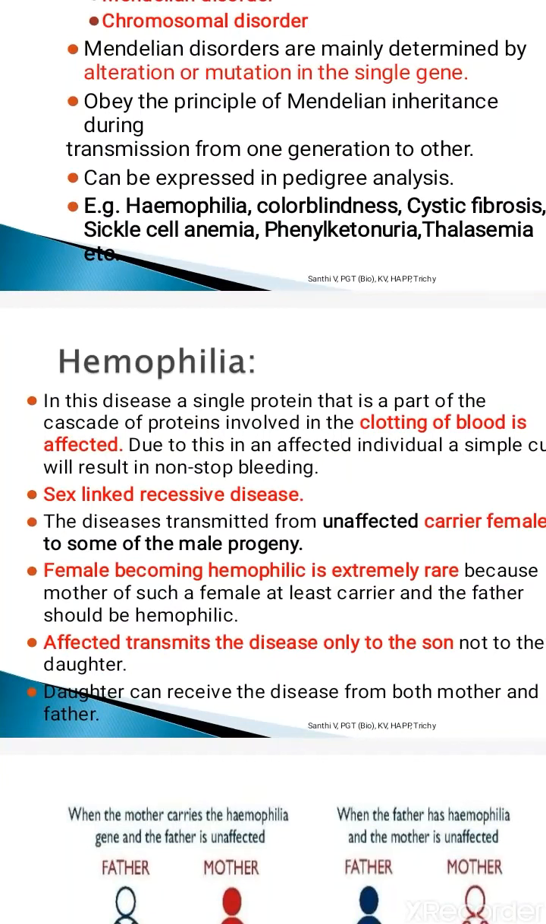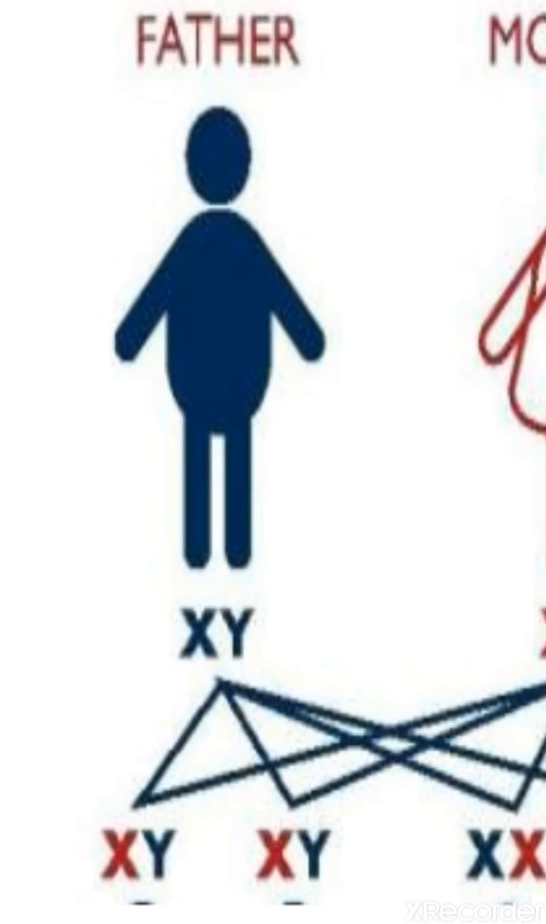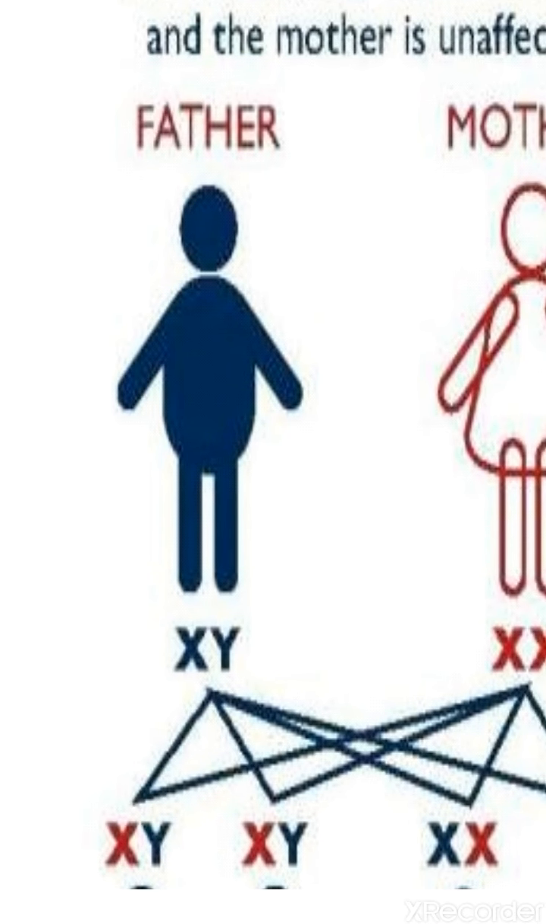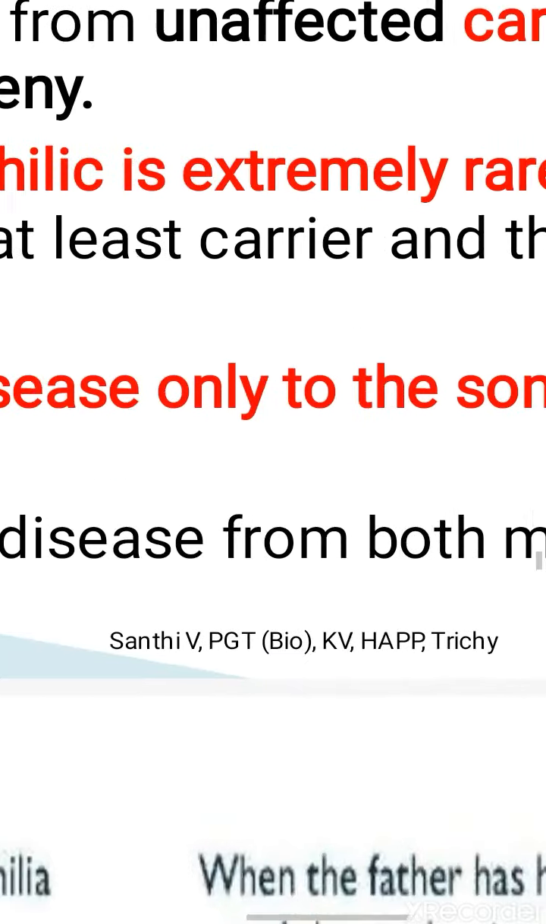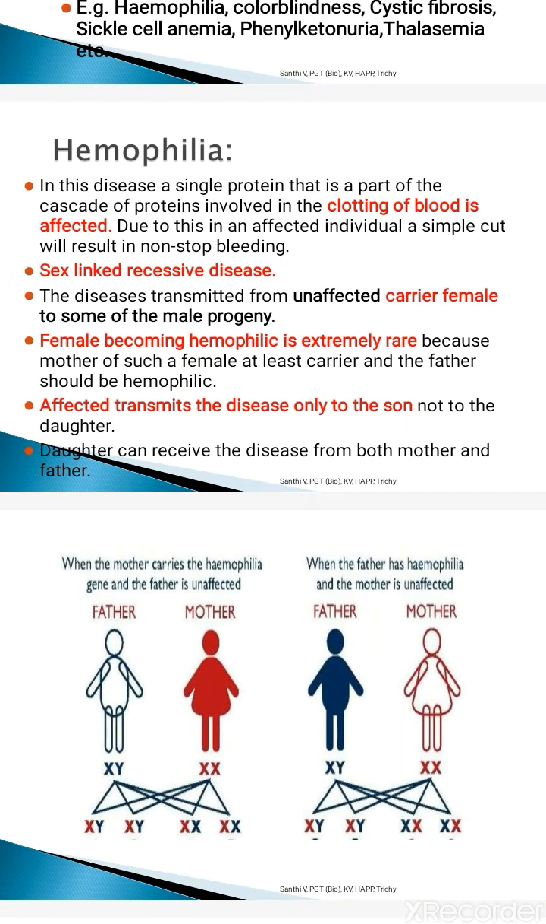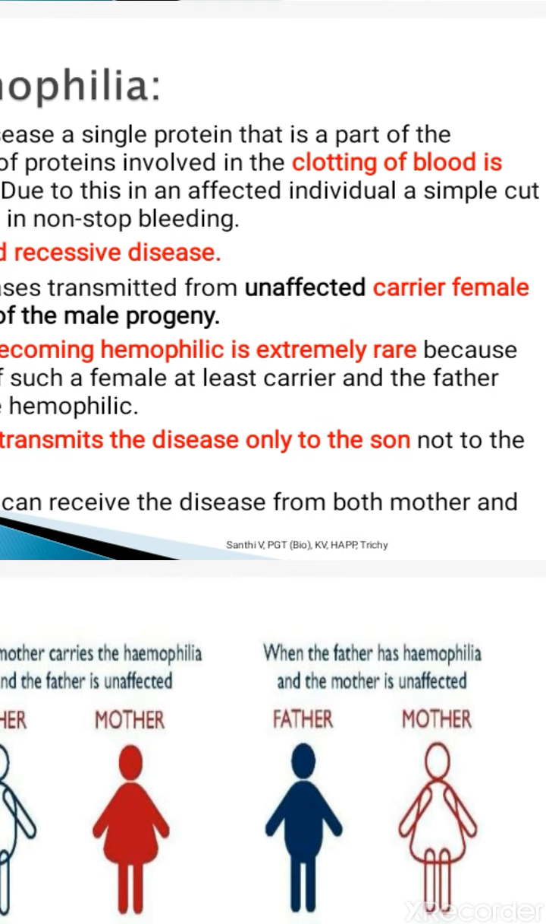Sex-linked means what? It is associated with the sex chromosome, and it is a recessive disease also. There are two types of sex chromosomes, one is X and the other is Y. Females have XX and males have XY. This disease is related with the X chromosome. Y-linked disease is also there, but here we are mainly going to focus upon X-linked, that is sex-linked inheritance.